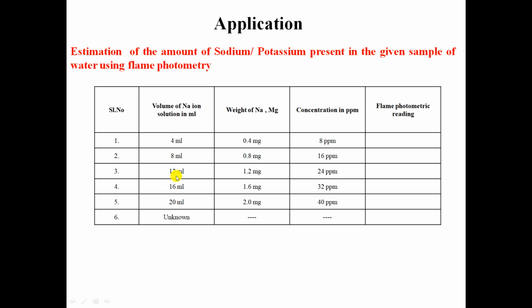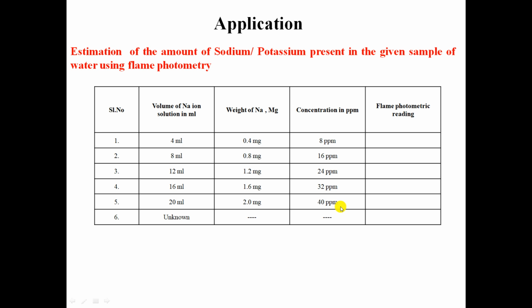In the third flask, we add 12 ml of stock solution. In the fourth flask, we add 16 ml. And in the fifth flask, we add 20 ml of stock solution. And this stock NaCl solution is diluted up to the mark, and we shake the solution very well so that it produces the different concentrations, and we prepare the 5 different standard solutions.